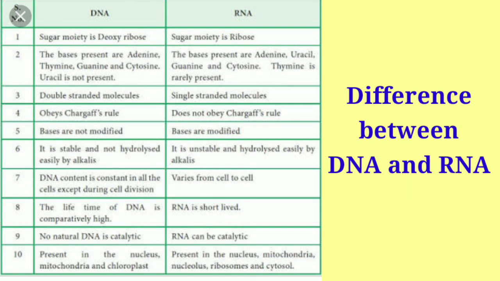So this is all about the differences between DNA and RNA with respect to their properties, and which one is suitable to become the genetic material. And by studying all these properties, it was later concluded that DNA has more properties that convince us to believe that DNA is the genetic material.